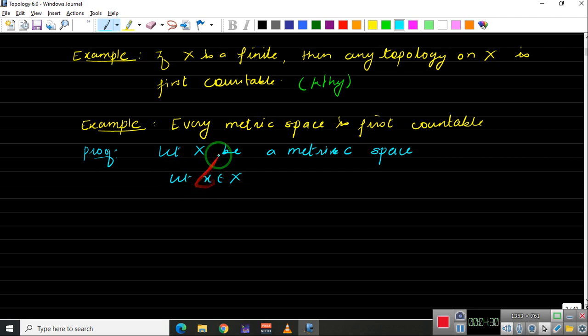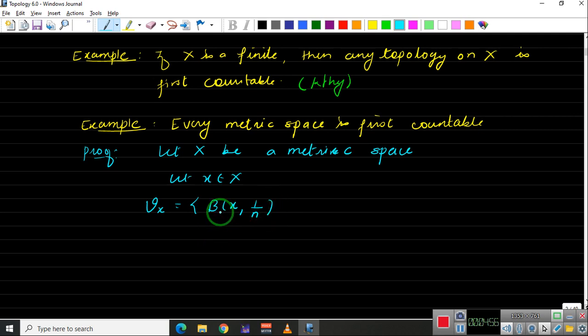Since it's a metric space, we can talk about the open balls. So for this x, let us take a set Vx, which is a neighborhood basis for x, to be the set of all balls around x. Your center is x, and let us take the radius as 1 upon n.